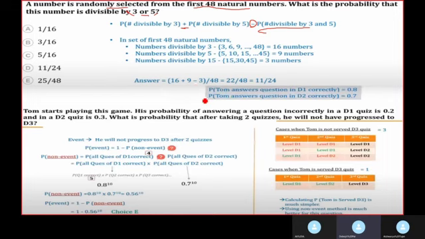So let's find the number of numbers that are divisible by 3. They are nothing but 3, 6, 9, 12, 15 and so on till 48, because 48 is divisible by 3. So you have 16. A shortcut way for approaching this will be dividing the entire sample space by 3 itself. Like you have 48, so you divide 48 by 3, you have 16.